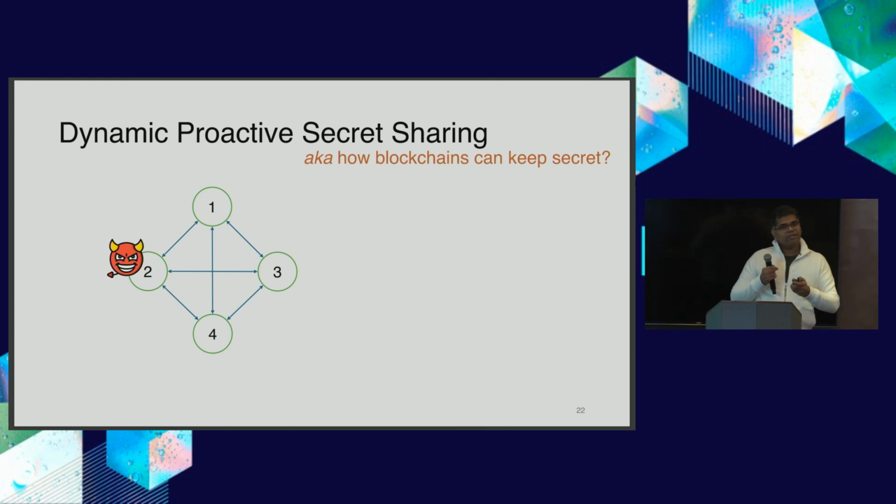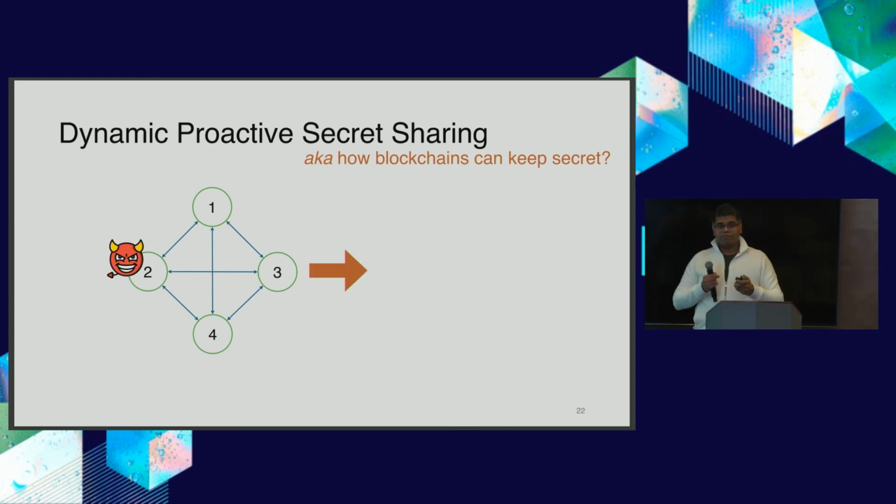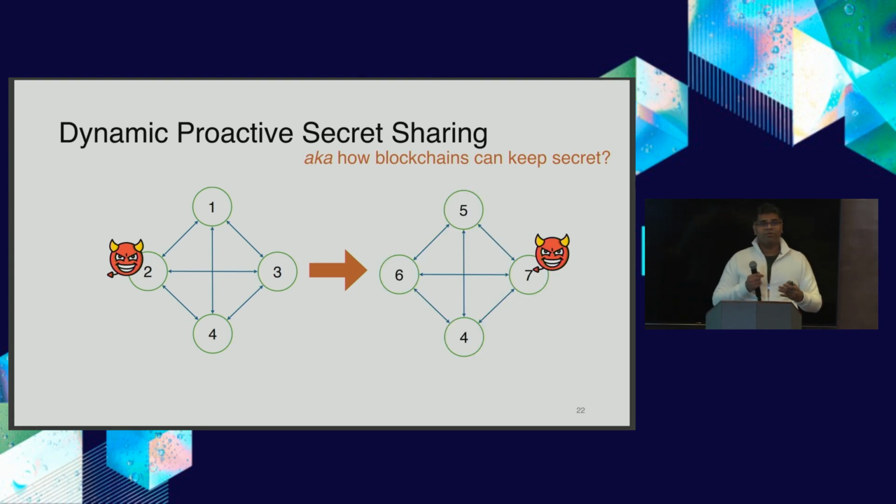But we want to make sure that a reorganization is possible, so that when we go from this committee to some other committee, let's say I kept the number 4 the same, but other parties change. And you can keep on working in such an environment where you continue to change the organization. Here, for simplicity, I kept the number of nodes the same, 4. But you can expect that the parties themselves can change. Some parties get added; there were more parties earlier, now there are fewer. All these configurations are present, and that's the most dynamic scenario you can assume, so that the secrets continue to be maintained by blockchains or this committee of nodes.